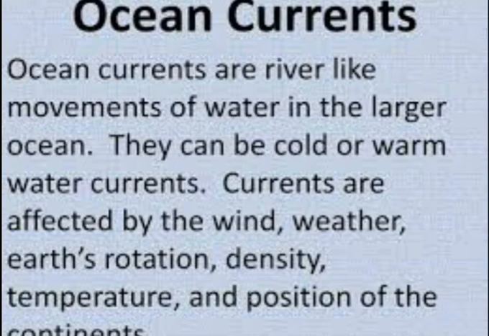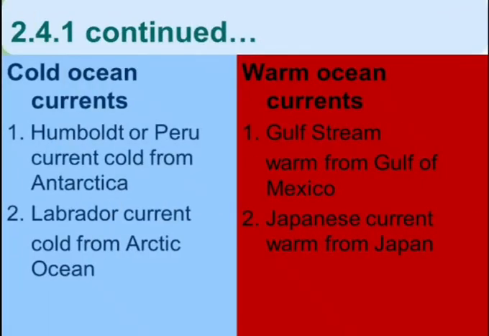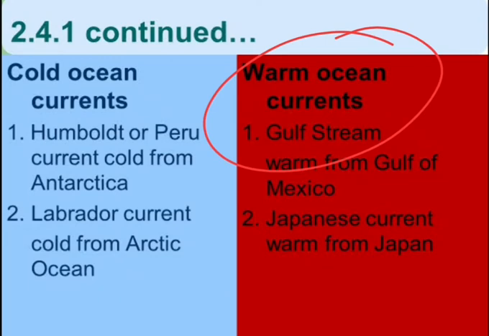Okay, then after this what happens? You can say that warm currents bring about warm temperatures. What does a warm current bring? A warm current brings warm temperature over the land surface. Now, what about the cold current?